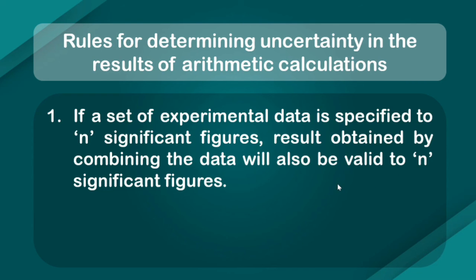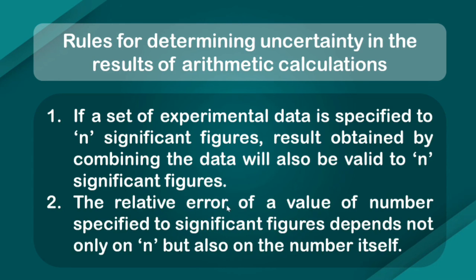And this is pretty obvious from the rules that we discussed for arithmetic calculation in terms of significant figures, right? Second, the relative error of a number specified to n significant figures depends not only on n but also on the number itself, which is again self-explanatory because relative error is obtained by dividing error by original data, right? So obviously it depends on both of these numbers.